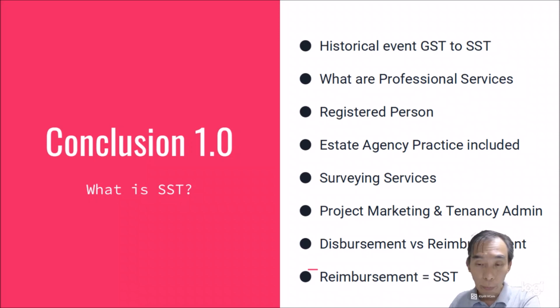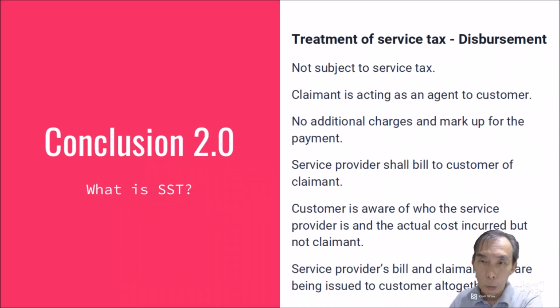So then we next move to disbursement and reimbursement. A lot of time there is confusion between disbursement and reimbursement. So if it is just disbursement, then it is not chargeable with SST. If it is reimbursement, then it is chargeable with SST. So treatment of disbursement: not subject to service tax. Claimant is acting as an agent to the customer.